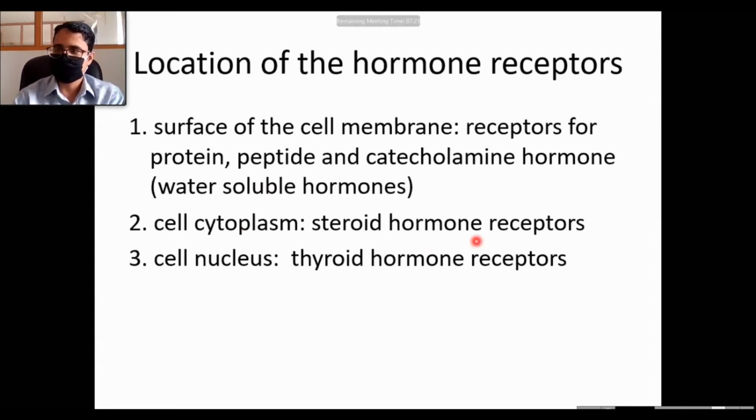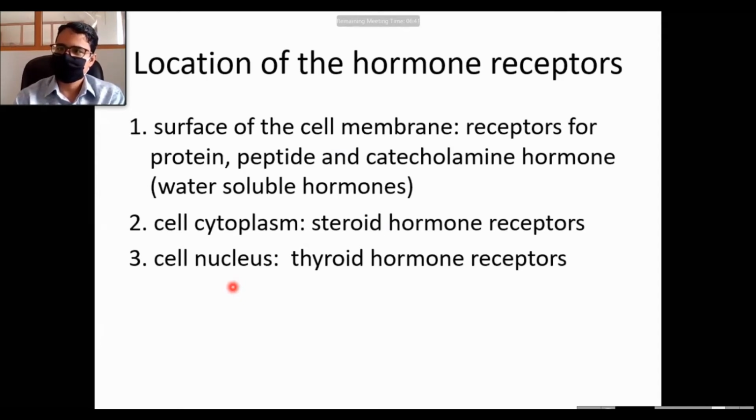We know steroid hormones are lipid-soluble, therefore they can easily cross the cell membrane, and the receptors will be in the cytoplasm. And for some hormones, for thyroid hormones, the receptors are within the nucleus. We can call the receptors on the surface of the cell surface receptors. And these 2 and 3 are intracellular receptors, and some call these nuclear receptors.